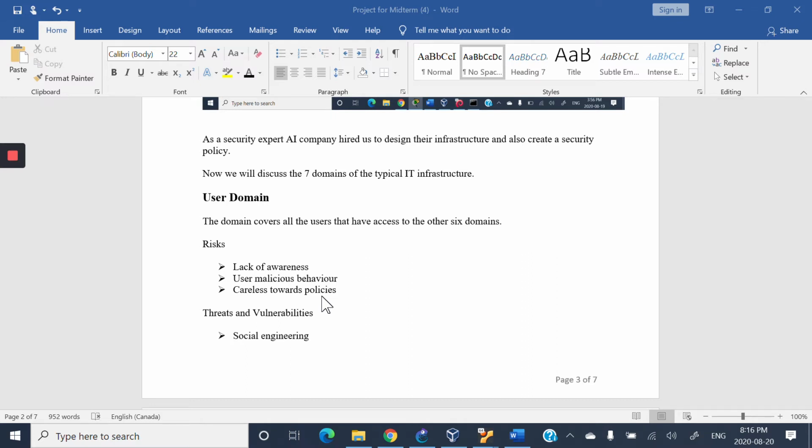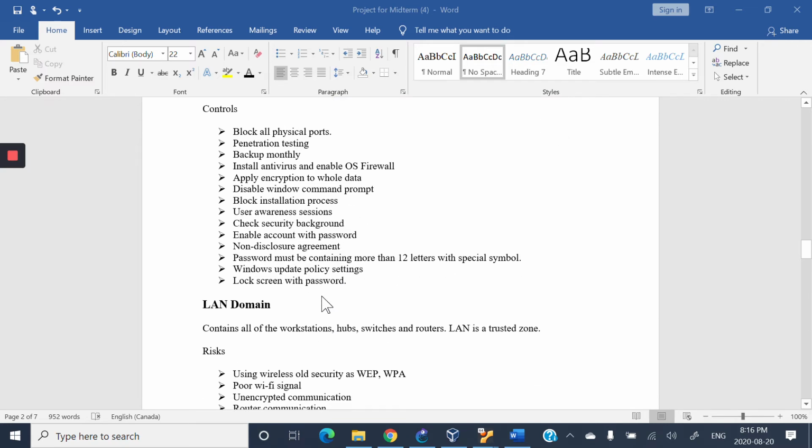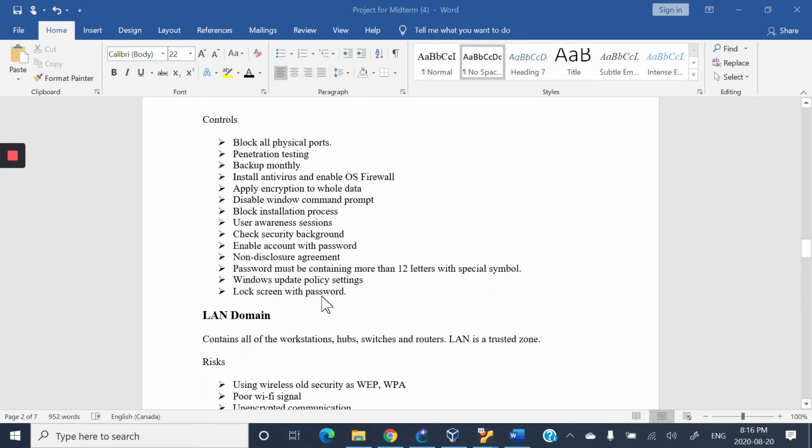IT infrastructure. First, the user domain. It covers all the users that have access to the other 6 domains. There are some risks like lack of awareness, user malicious behavior, careless attitude towards policies. Then threats and vulnerabilities: social engineering, phishing, shoulder surfing, absolute access, accidental disclosure. And what are the controls? Block all physical ports, penetration testing, backup monthly, install the antivirus and enable operating system firewall, apply encryption to hold data, disable Windows command prompt, block installation process, like these.